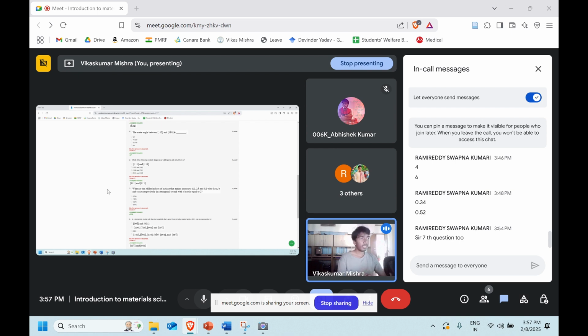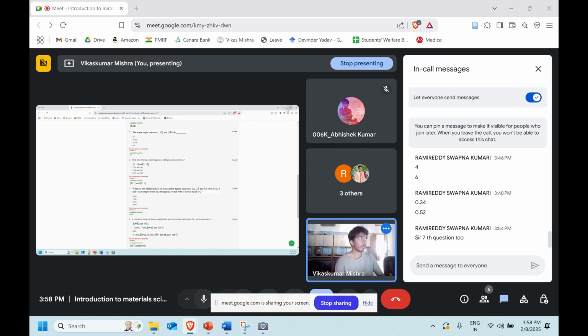The question is asking: what are the Miller indices of the plane that makes intercepts of 1 angstrom, 2 angstrom, and 3 angstrom with the A, B, and C axes respectively in a tetragonal crystal, with C by A ratio equal to 2. So C by A is 2, and we know that it's a tetragonal crystal. We need to find the Miller indices of the plane that makes these intercepts.